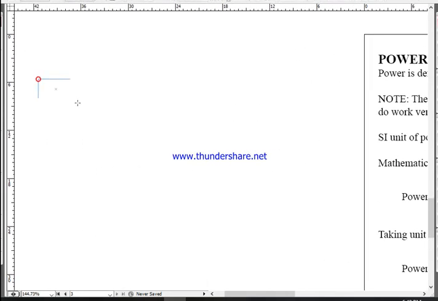Let's get to two examples. In one example I will consider an elephant, and in another example I'll consider a horse. Let's say in total elephant can perform 5,000 joule of work, whereas horse can perform only 2,000 joule of work.